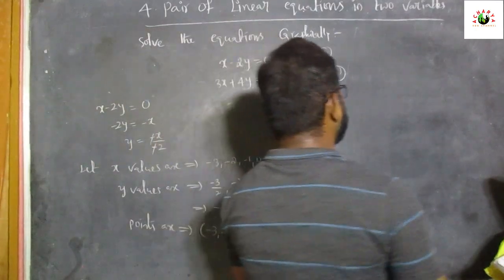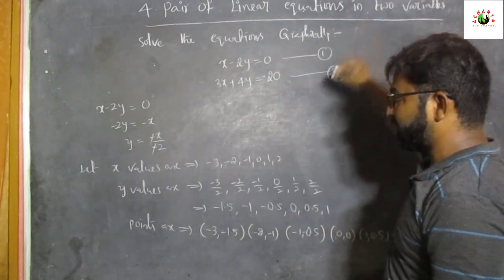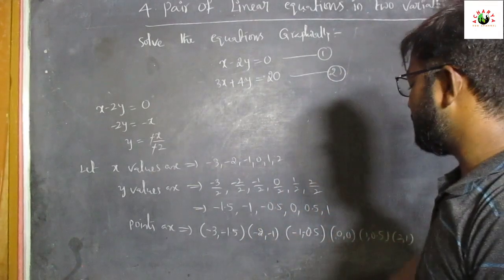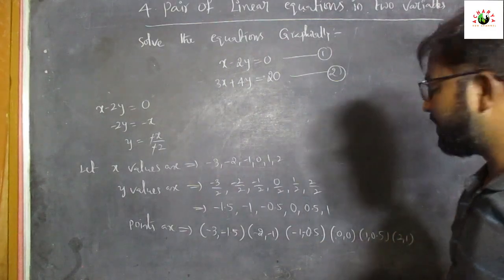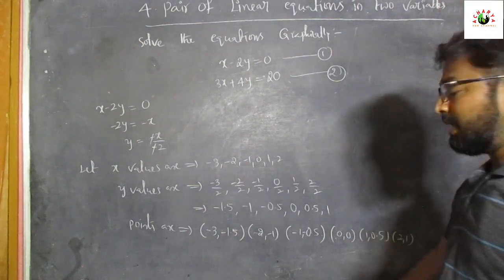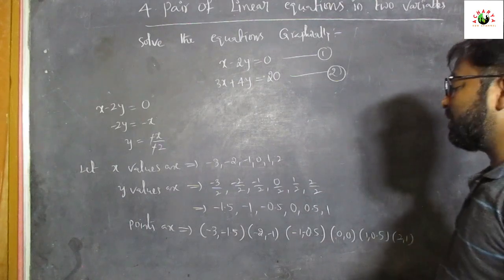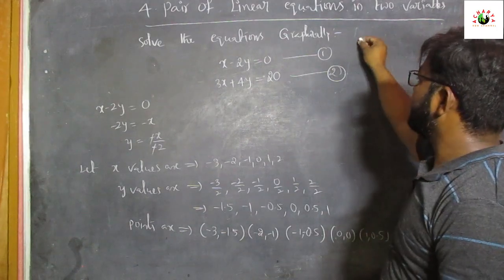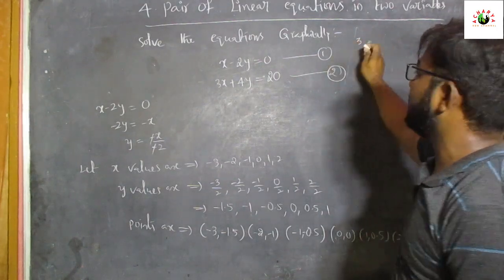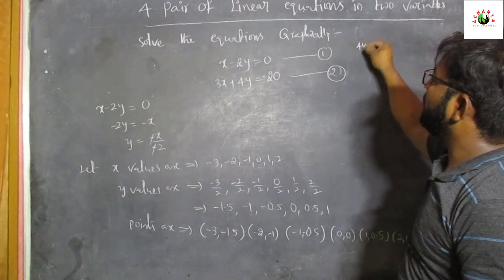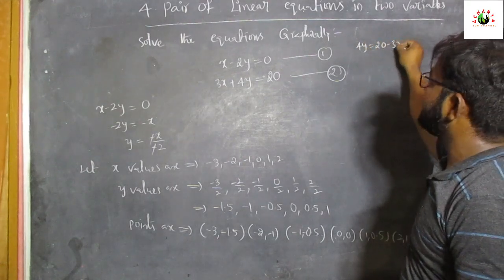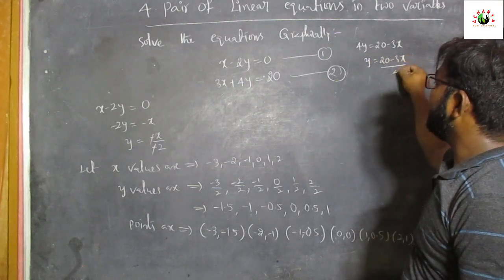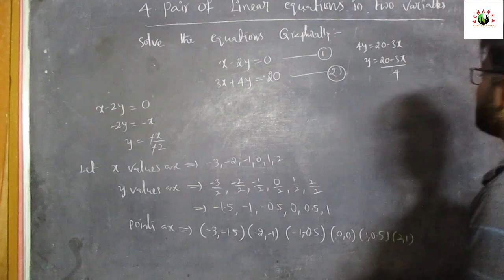Next, coming to the second equation. The first equation points are minus 3 comma minus 1.5, minus 2 comma minus 1, minus 1 comma minus 0.5, 0 comma 0, 1 comma 0.5, and 2 comma 1. Now we are going to check the second points. Here, what is the equation? 3x plus 4y equal to 20, then 4y equal to 20 minus 3x, then y is equal to 20 minus 3x by 4.